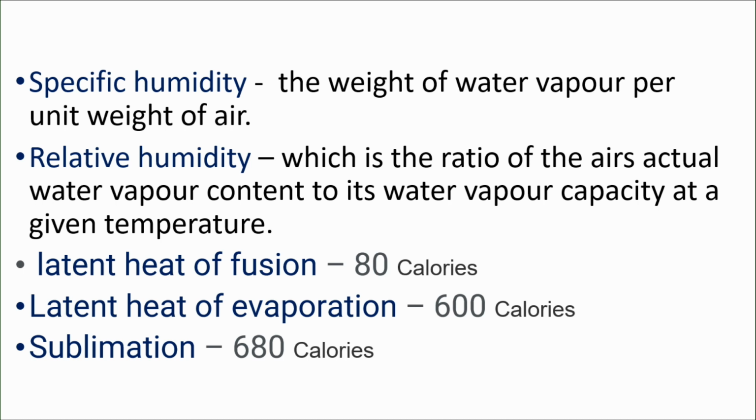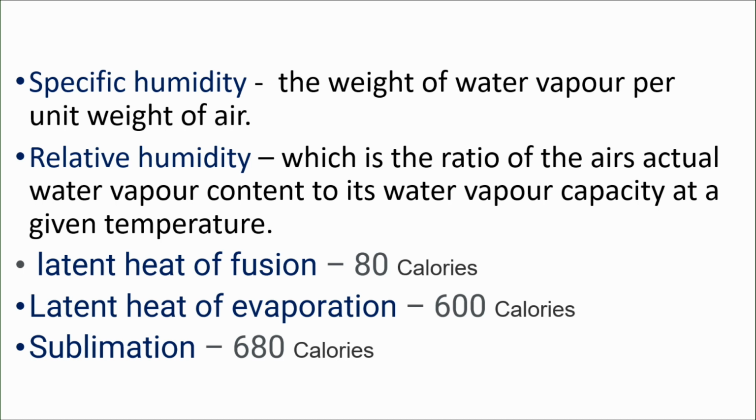Next, relative humidity. Relative humidity is the humidity expressed in the news bulletins to indicate the probability of precipitation. The probability of rainfall is expressed in relative humidity, which is the ratio of air's actual water vapor content to its water vapor capacity at a given temperature.